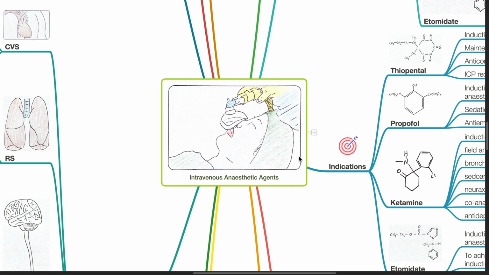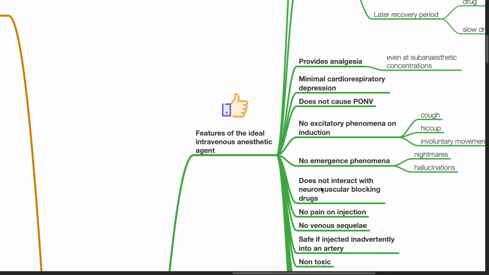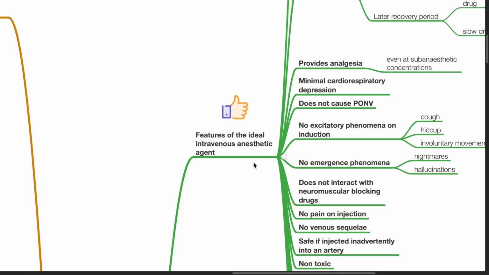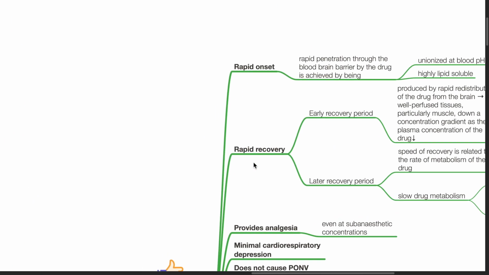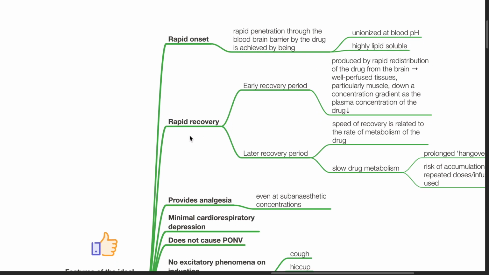Today we will be discussing intravenous anesthetic agents. Features of the ideal intravenous anesthetic agent. Rapid onset. Rapid penetration through the blood-brain barrier by the drug is achieved by being unionized at blood pH and highly lipid soluble. Rapid recovery.